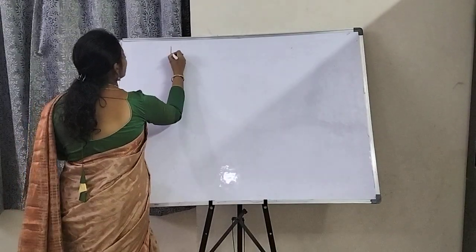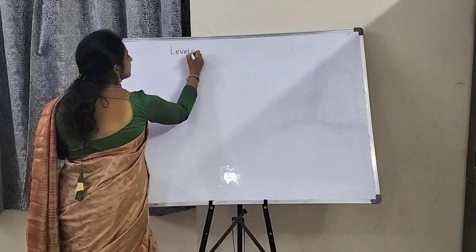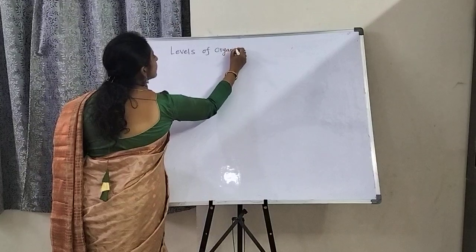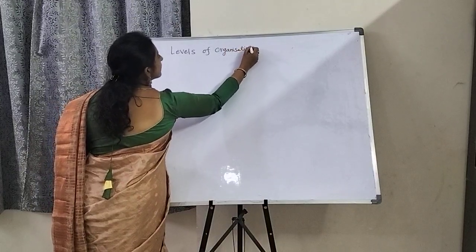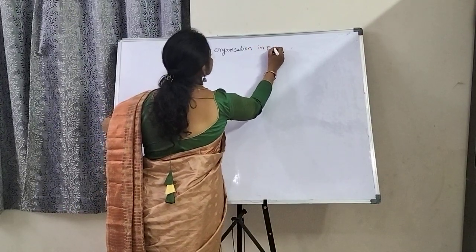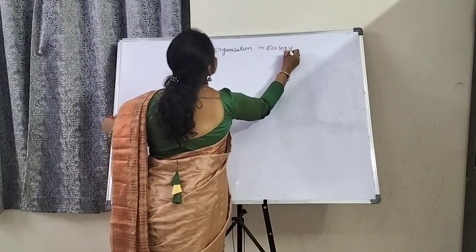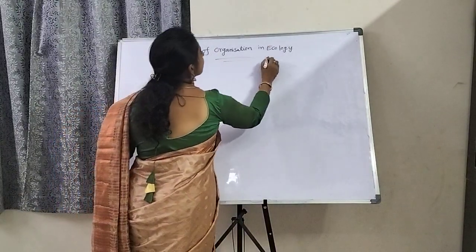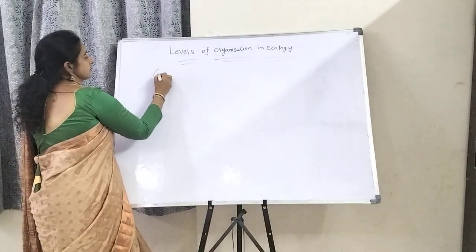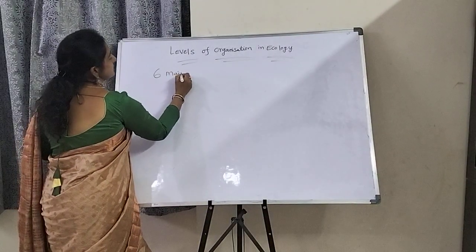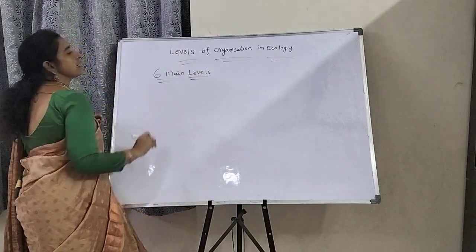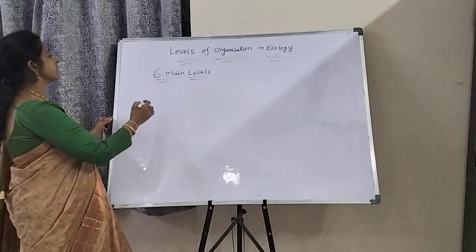So levels of organization in ecology. There are 6 main levels.